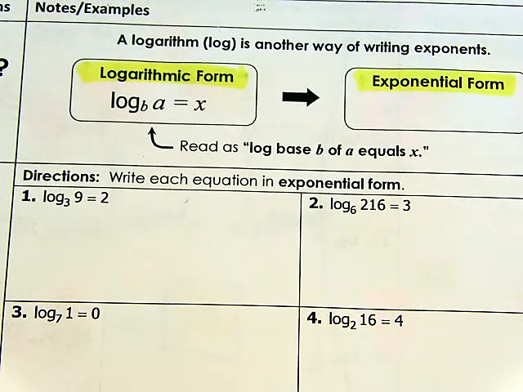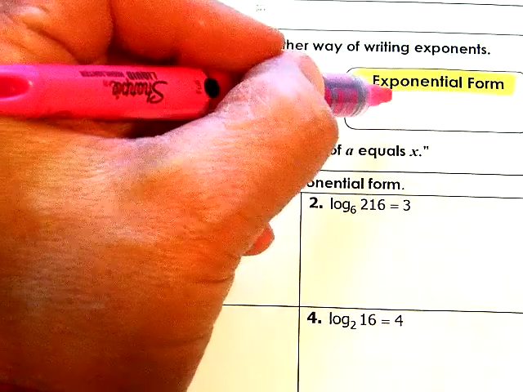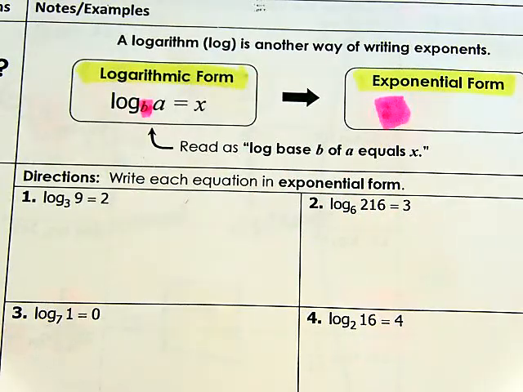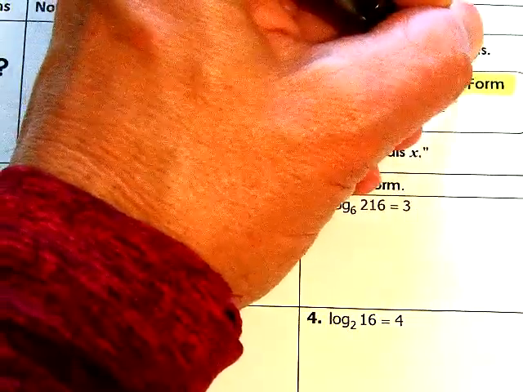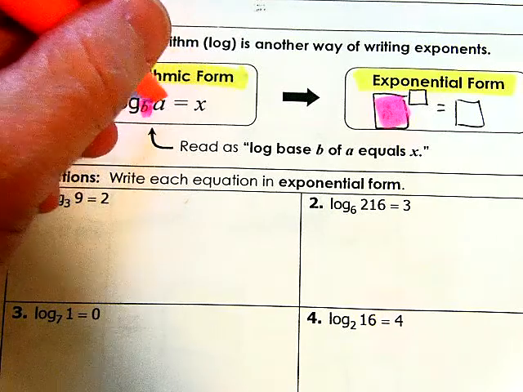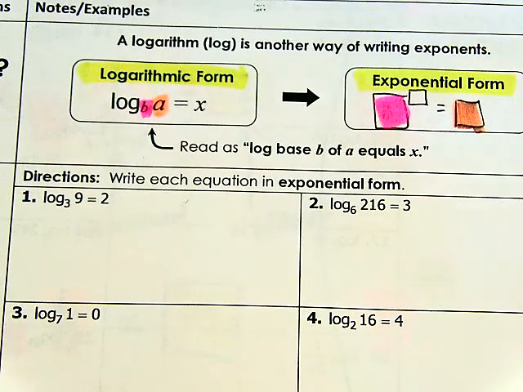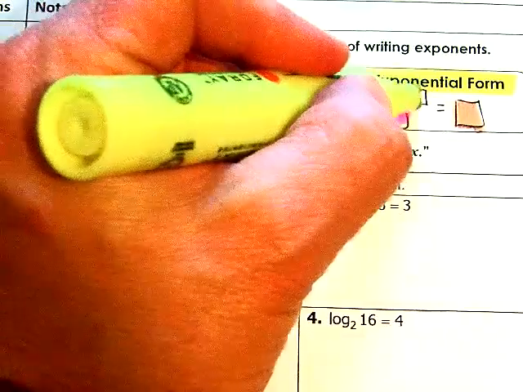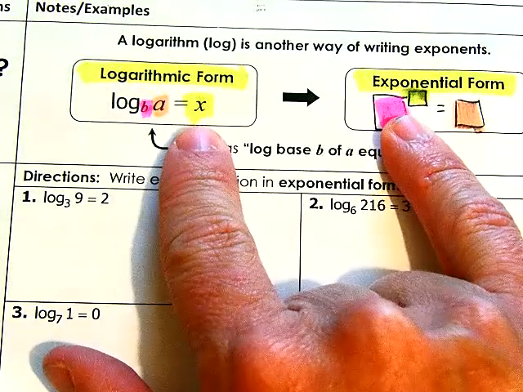Okay? So our base, I highlighted our base in pink. So we know the base of our log is going to stay the base as our exponential form. I should probably give my exponential form my 3 little blanks. An exponent box equals the a value box. The a value is going to get separated from the b value because it didn't work in log form, so we're going to put it there for exponential form. And what do logs equal? Logs equal exponents. So whatever the exponent is going to be the same thing that the log value equals.